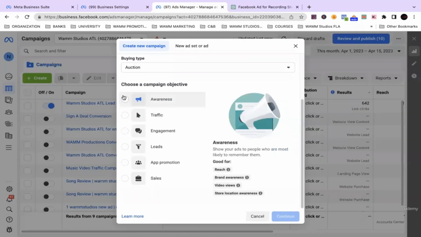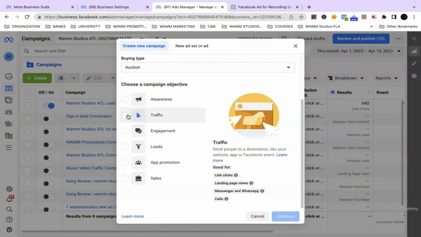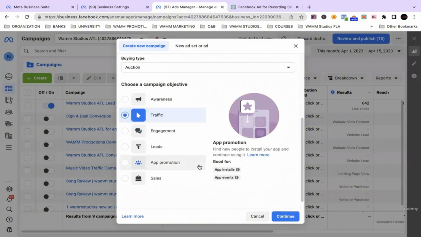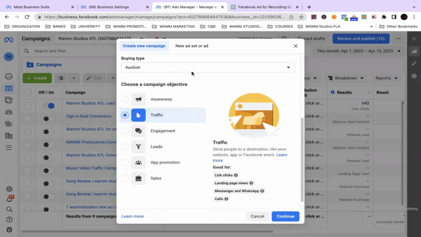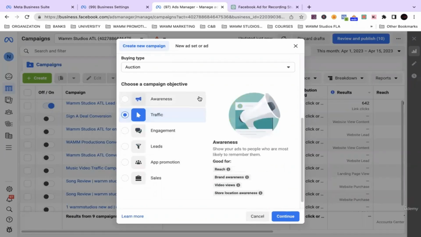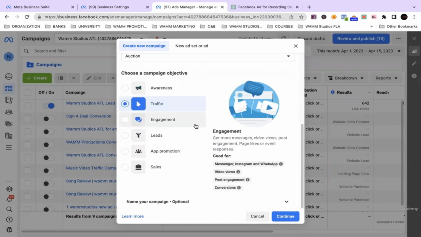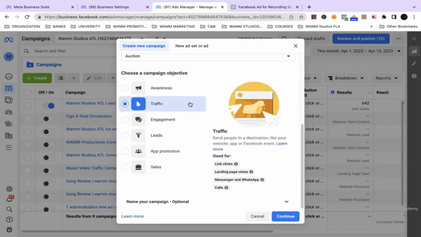So what we're going to do is click traffic. We're just going to keep it simple, but there's no right or wrong way to do it. The most important thing is understanding what you're doing. That's the most important thing. So we're going to click traffic and go to continue.